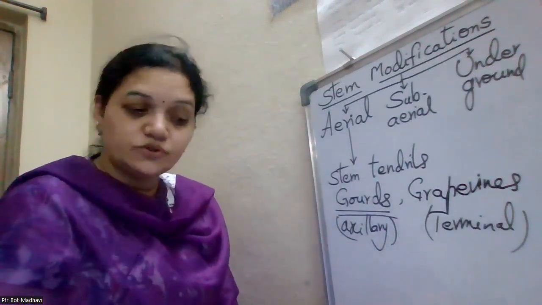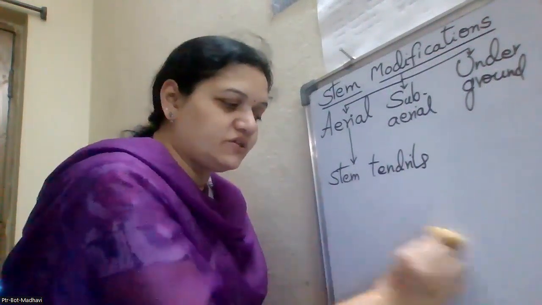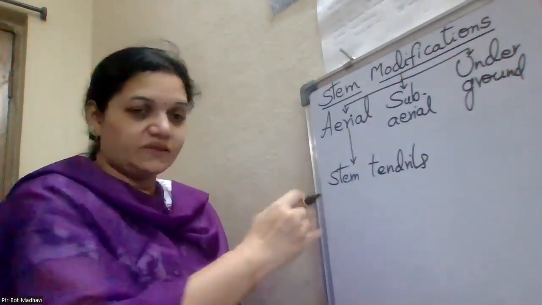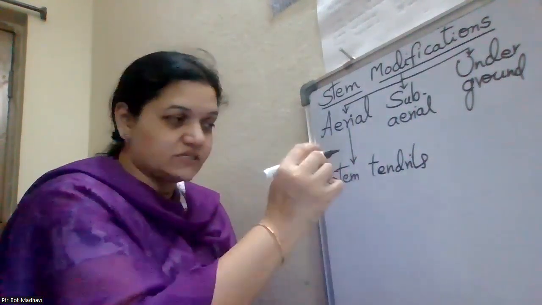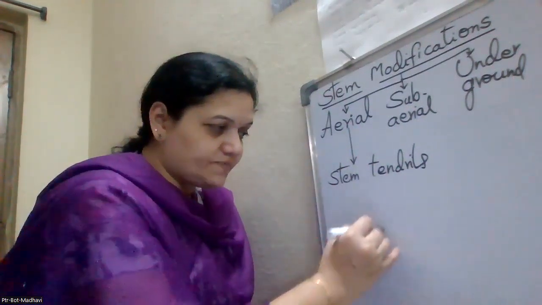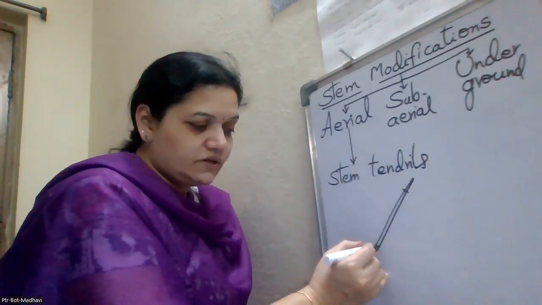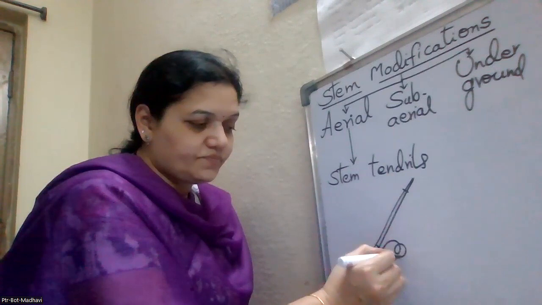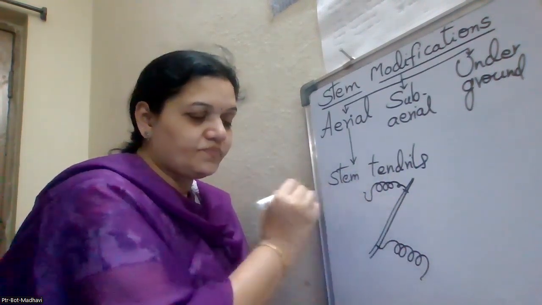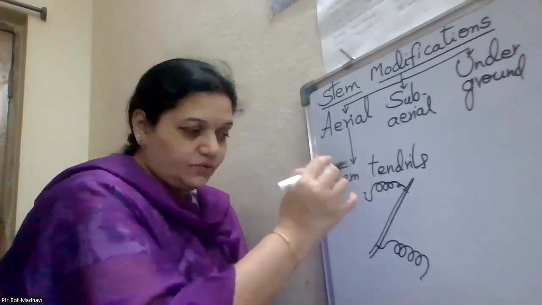And here we have to draw the diagram. Only one sentence: what is meant by tendril, and in the stem tendrils, which part is modified, and based on that, only the examples. So in this, how the modification occurs. This is the node. Like this. And at this place only, leaves are going to be seen.